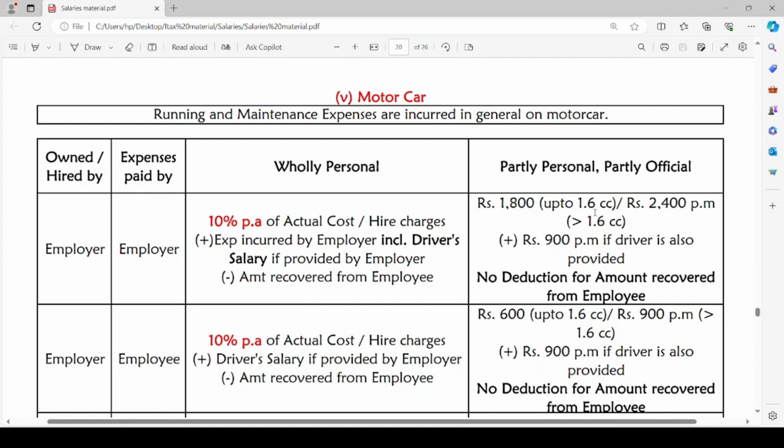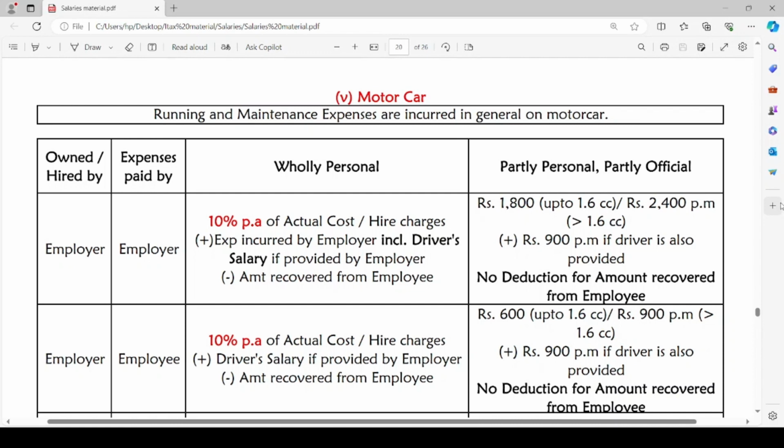If the employee uses the motor car partly for personal use and partly for official use, then the taxable perquisite would be ₹1,800 per month if it is a small car, that is up to 1.6 cc, or ₹2,400 per month if it is a big car, that is greater than 1.6 cc.